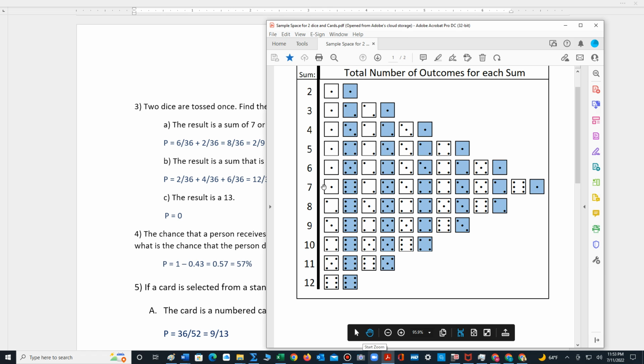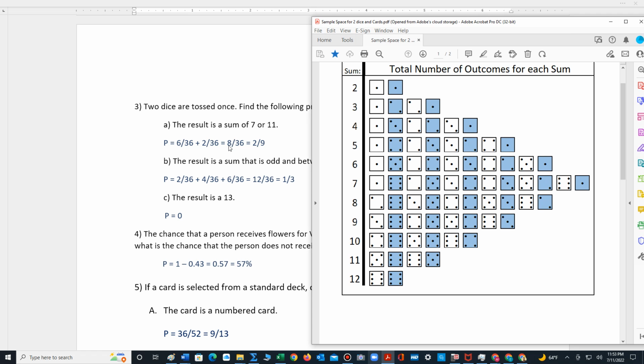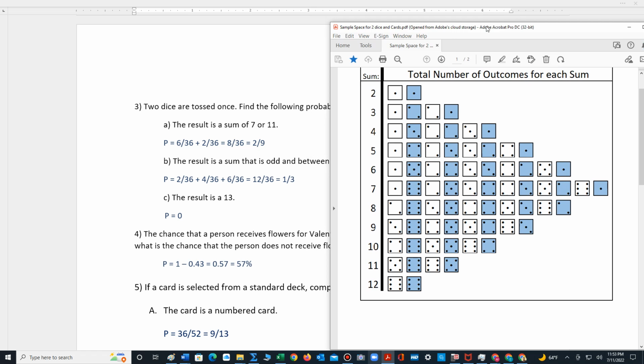So we have 7. The way we use the sample space chart is that each white and blue die represent a pair. So 1 6 is 7, 2 5 is another 7, etc. So if we count up all the pairs for 7, there's 6. So that's how we get 6 out of 36. And then 11 only has 2 pairs. So that's how we get 2 out of 36. That will equal 8 out of 36, which reduces to 2/9.